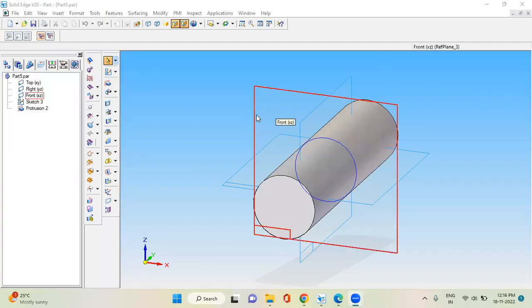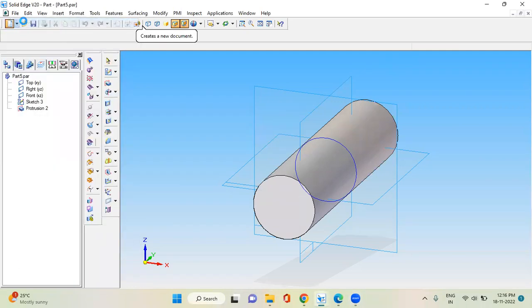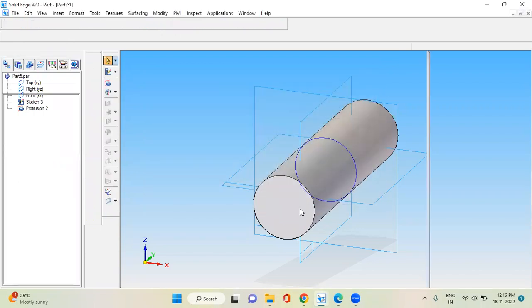Let us continue to part number 4. This is part number 5. Next, go to File, New. In this, select the third one, normal.par. Then click on OK.